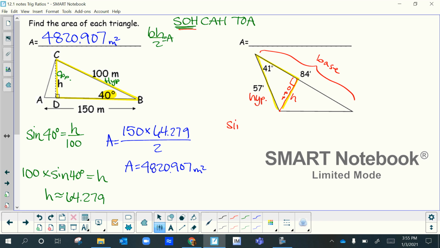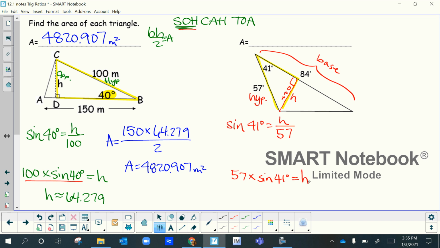So sine of 41 degrees equals opposite over hypotenuse. The variable's on top again, so what am I going to do with these two? Same thing that I did over here, and that was multiply those two. So you're going to punch in your calculator 57 times sine of 41 degrees, and that's going to equal my height.